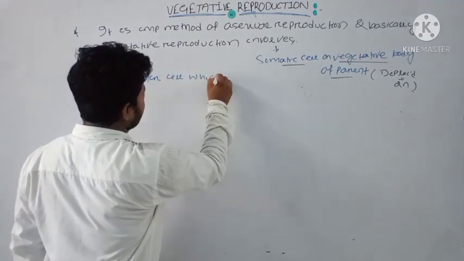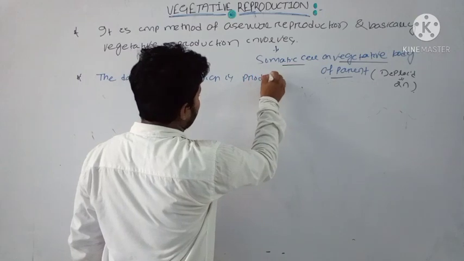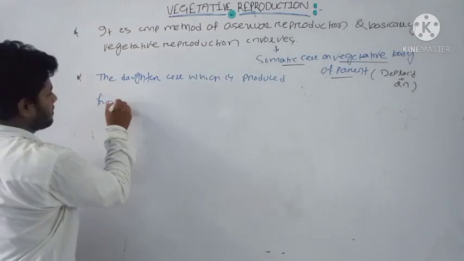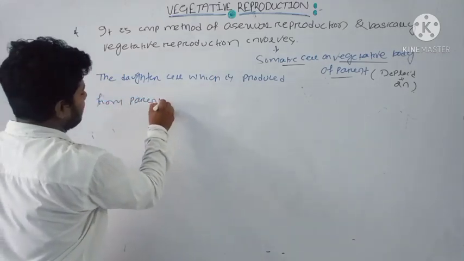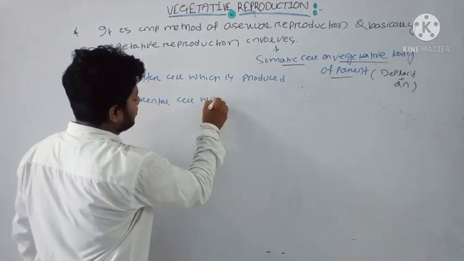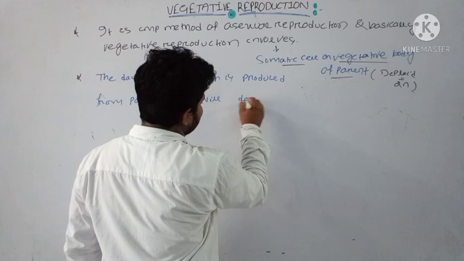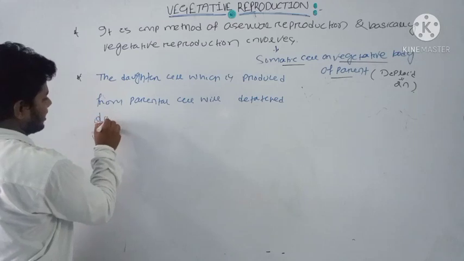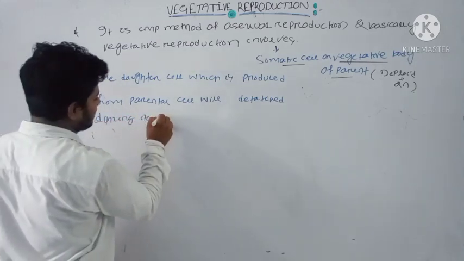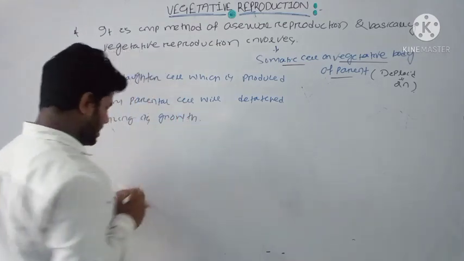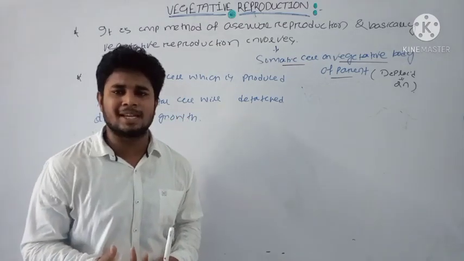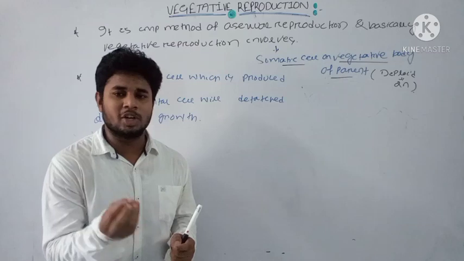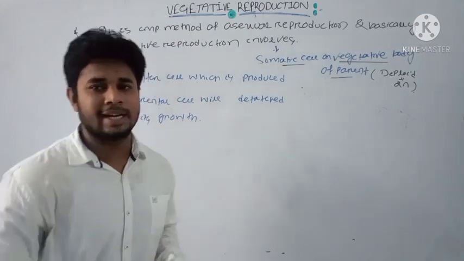The daughter part which is produced from the parental plant will detach during its growth. When that structure matures and detaches from the parent, it becomes independent and can grow independently outside the parent.